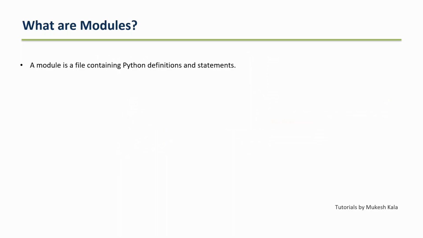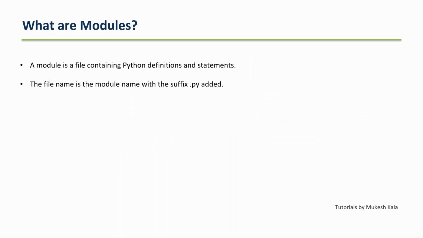To consider an example, let's say today you have to write a logic where you first log into an application, then you grab some data and send an email. So in total we have 3 components in our program. Rather than writing this complete program into one .py file, I would rather have separate modules, where login becomes one module, extraction becomes one module, and sending an email becomes another module, right? That's the simple thing defined by a module.